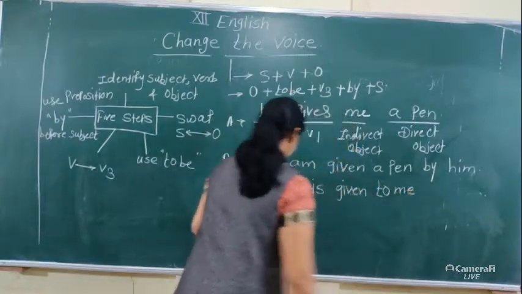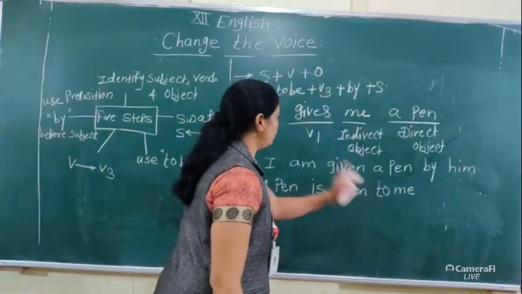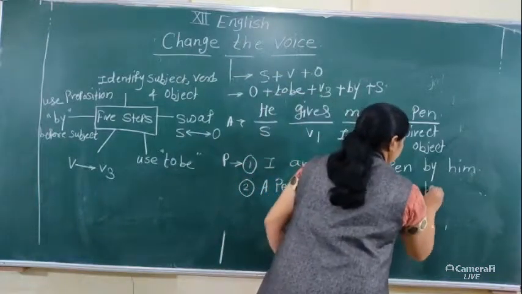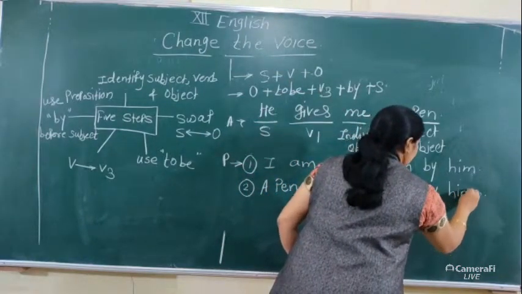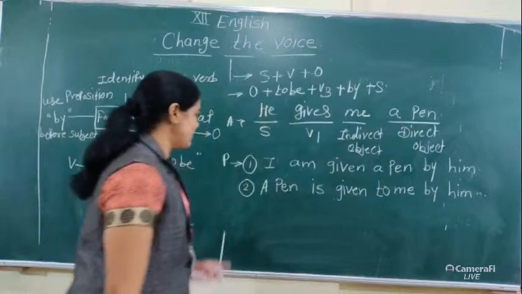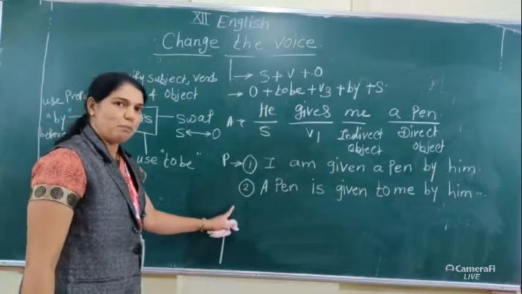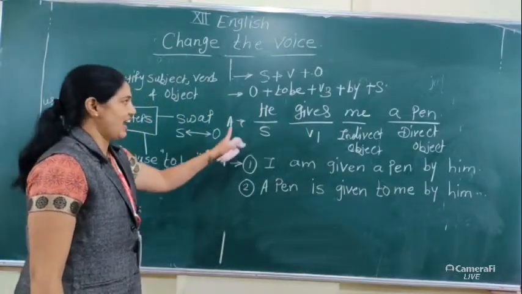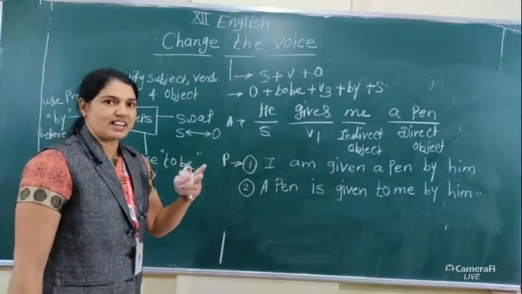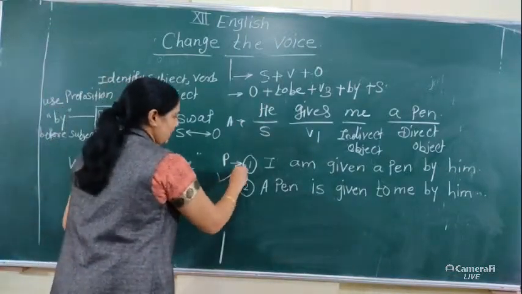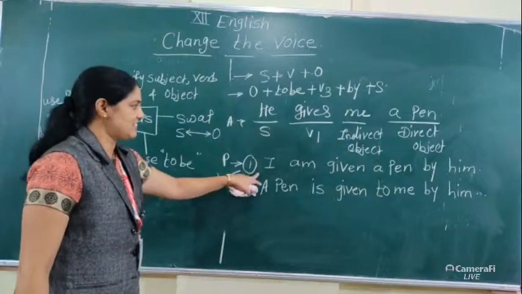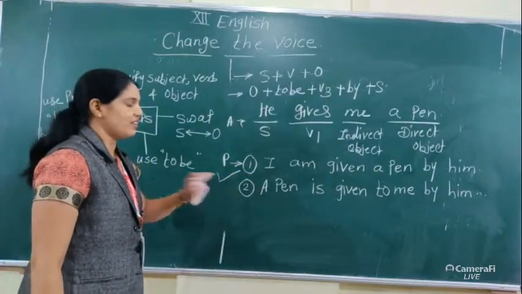Here to me. A pen is given to me by him. In this way, we convert this type of sentence from active voice into passive. When the active voice has two objects, at that time we use this method at the time of converting it into passive.